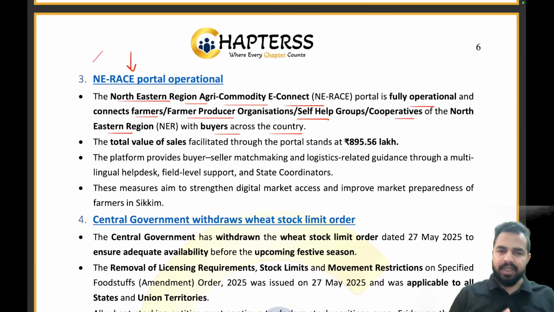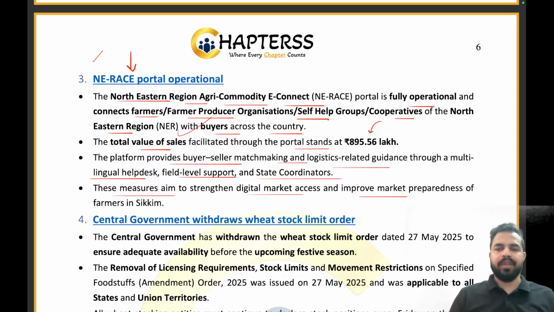Understanding it? So the Northeastern Region Agri Commodity E-Connect is fully operational and connects the farmers, farmer producer organizations, self-help groups, and cooperatives of the northeastern region with buyers across the country. The total value of sales facilitated through the portal stands at 895.56 lakhs. It provides buyer-seller matchmaking and logistics-related guidance through a multilingual help desk, field-level support, and state coordinators. These measures aim to strengthen digital market access and improve market preparedness of the farmers in Sikkim.